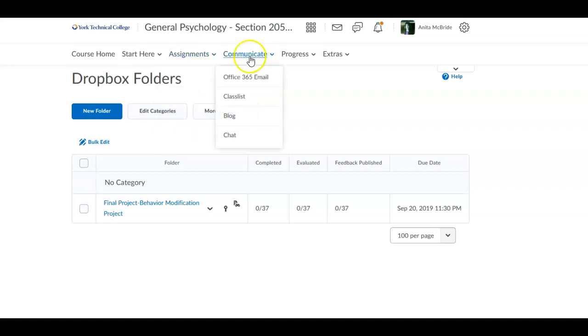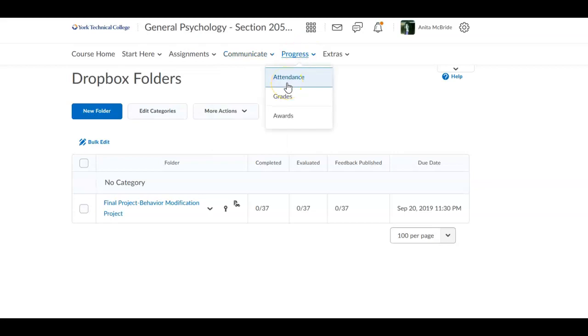Now, under Communicate, this is so important. Sometimes students say they're not getting any emails from me, and it's because they haven't clicked on this. This is your Office 365 email, and this is where you get emails from anybody at York Tech. The class list lists all of the students in our class, and what you can do is just click on the name, like if you want to send one to me, click on my name, and then post your message and send it.